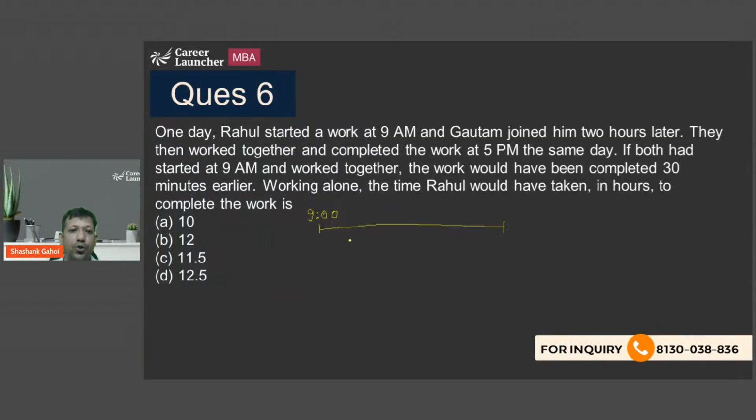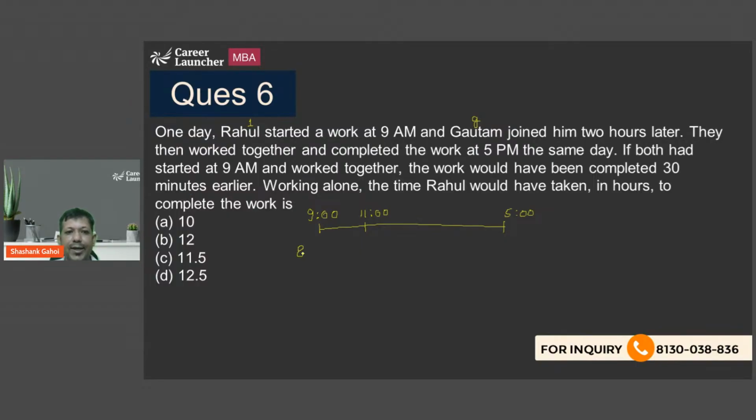So Rahul started the work at 9, Gautam joined him 2 hours later. Okay. So Gautam starts to work at 11 o'clock. They finish the work at 5. So I am assuming that efficiency of Rahul is 1, efficiency of Gautam is G. So Rahul is working for how many hours? From 9 to 5, so 8 hours.